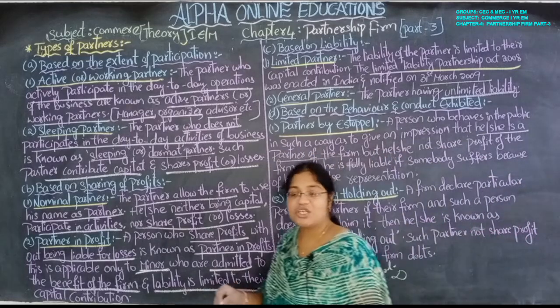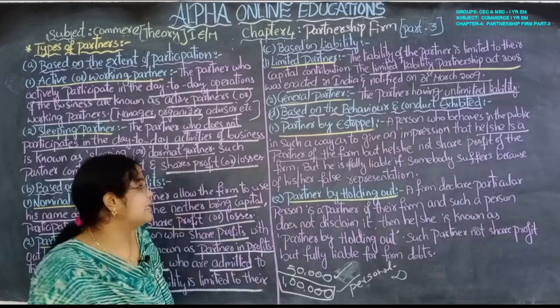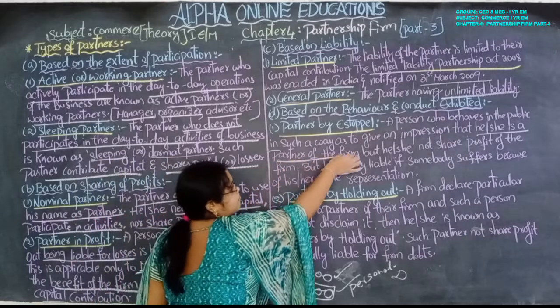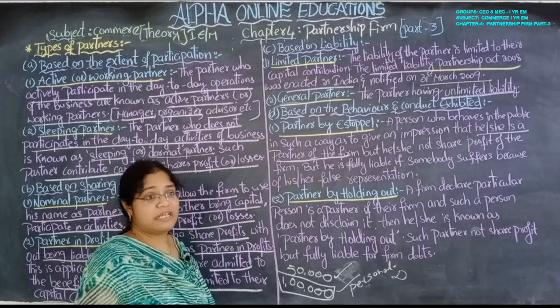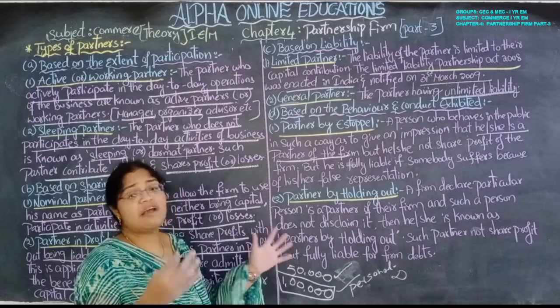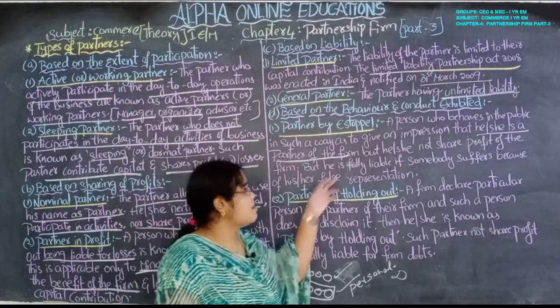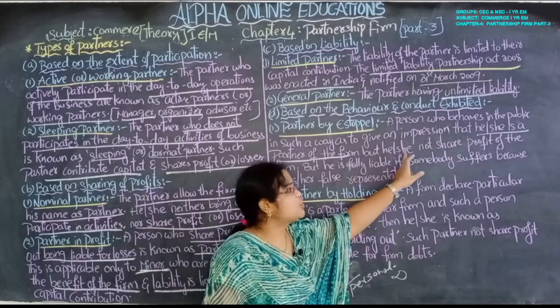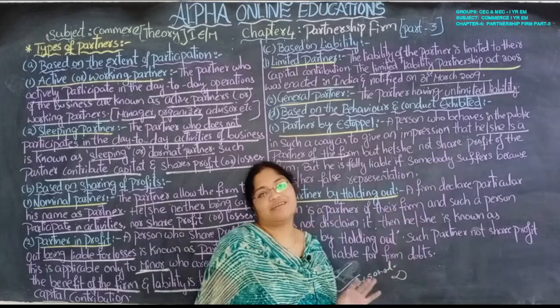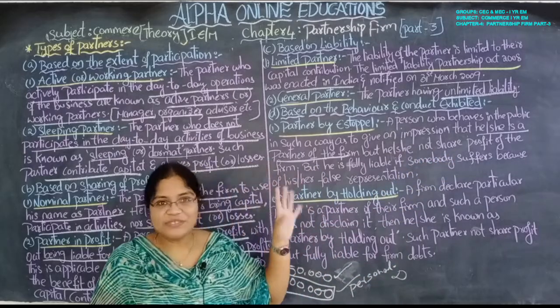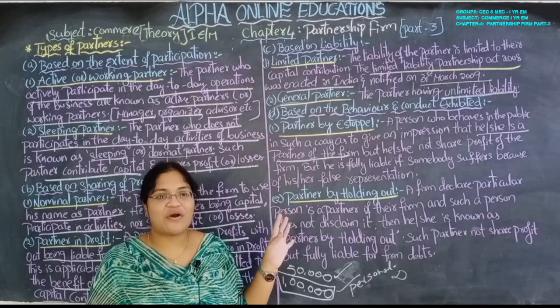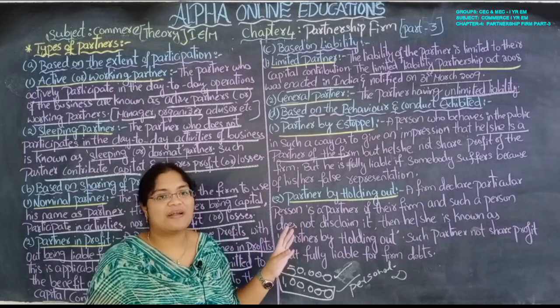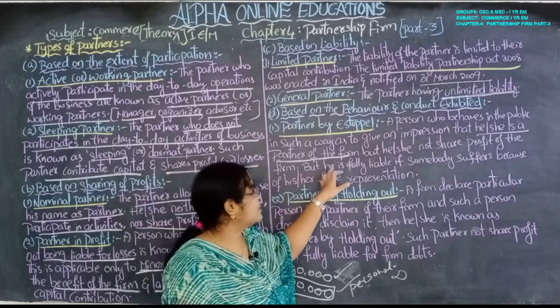He shows that type of actions and expressions in public. But actually he or she doesn't share any profit of the firm. They are not actually a partner at all, but he is fully liable.